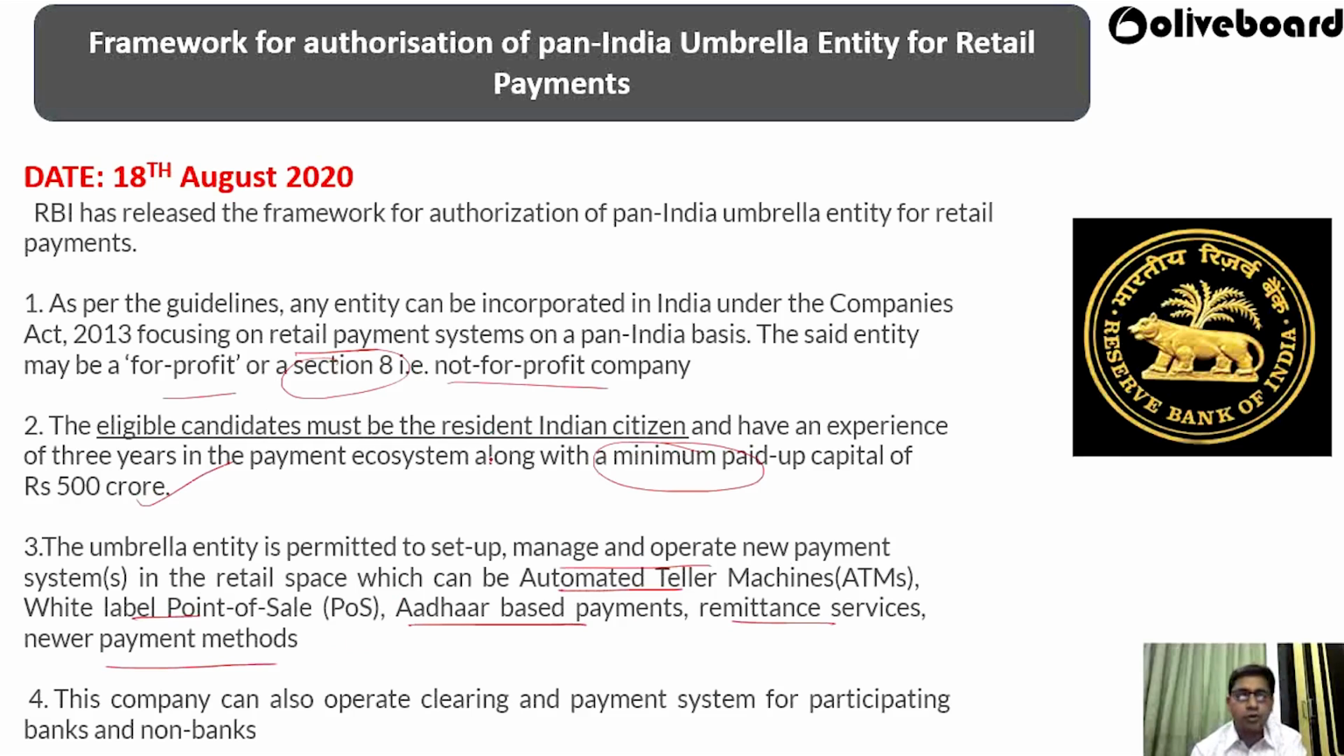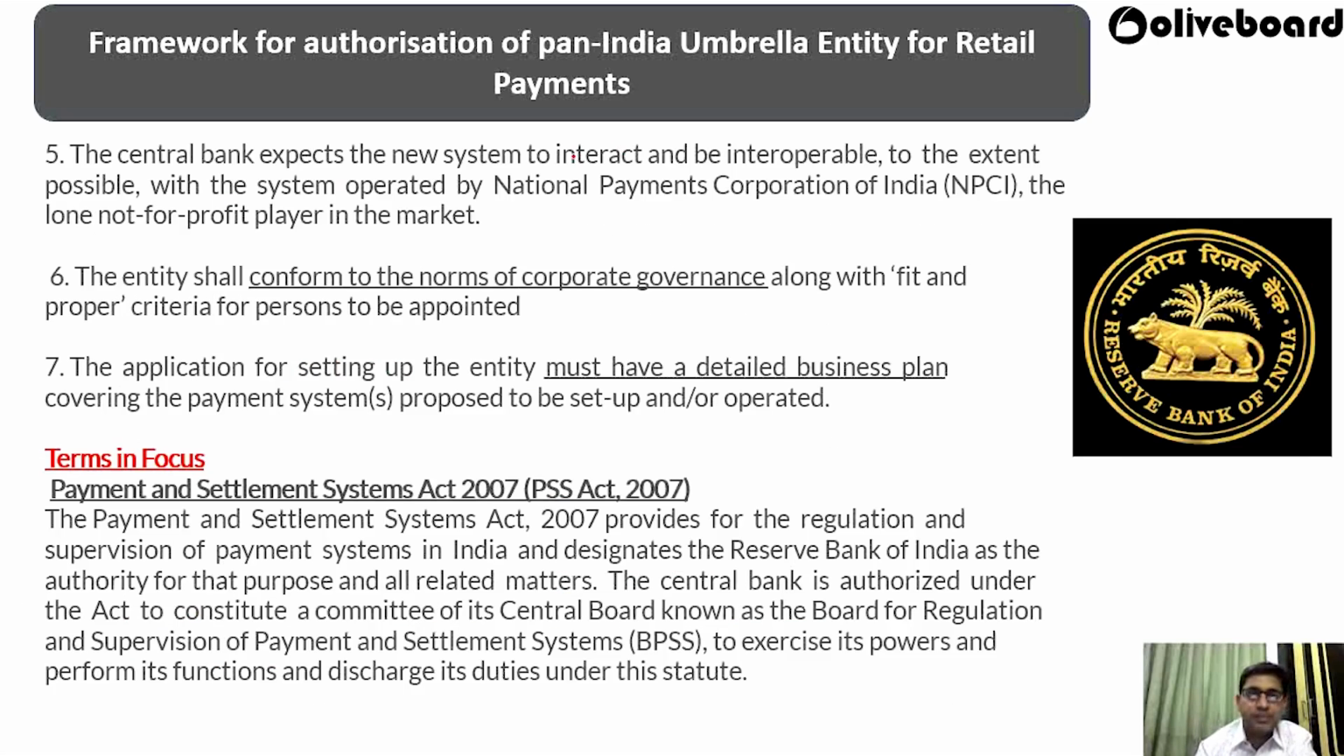The company can also operate clearing and payment systems for participating banks and non-banks. So this is regarding the framework for authorization of Pan-India umbrella entity for retail payments. The central bank expects the new system to be interoperable to the extent possible with the system operated by NPCI, the lone non-profit player in the market. The entity shall conform to the norms of corporate governance.